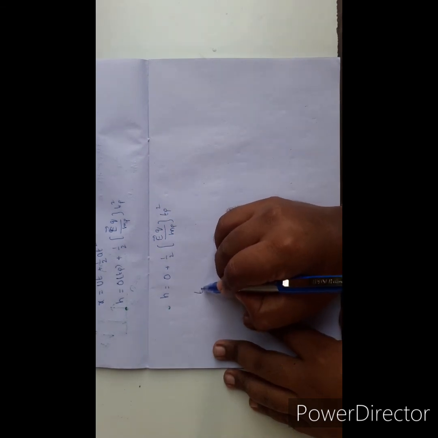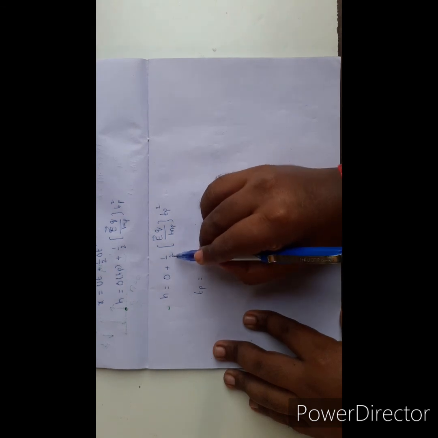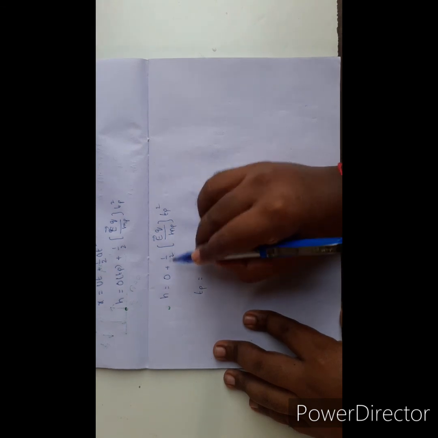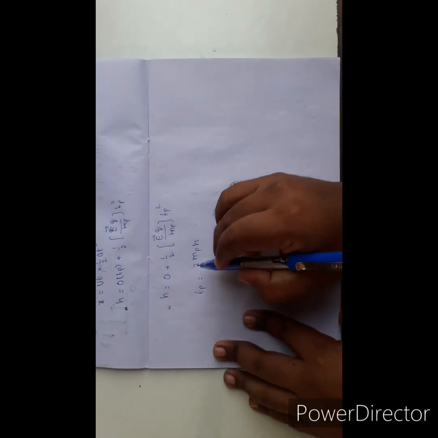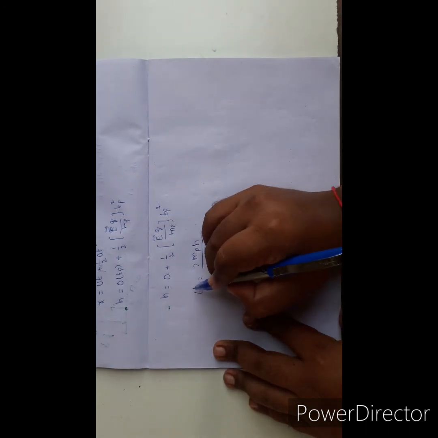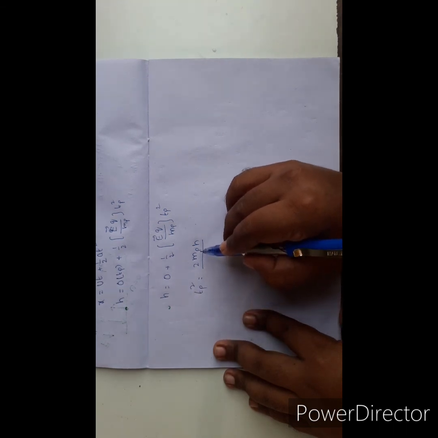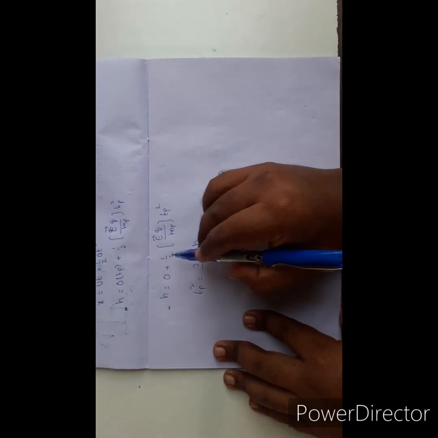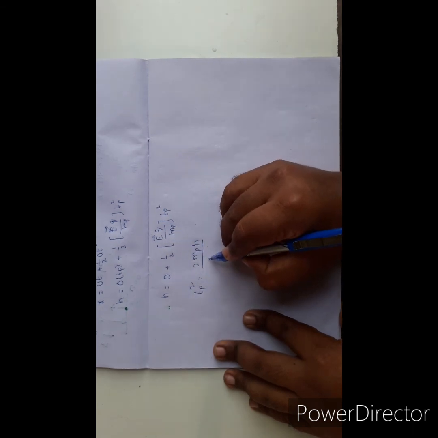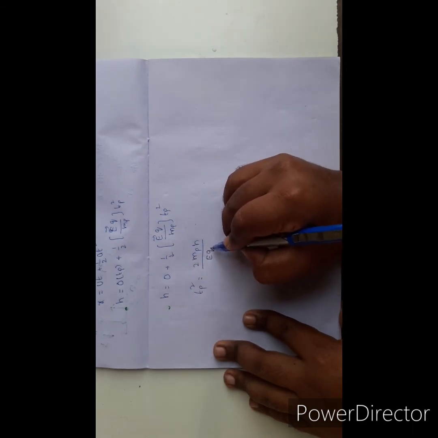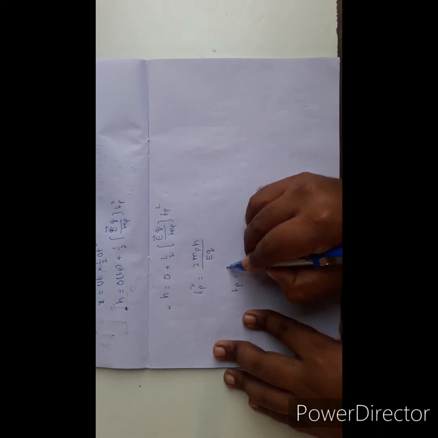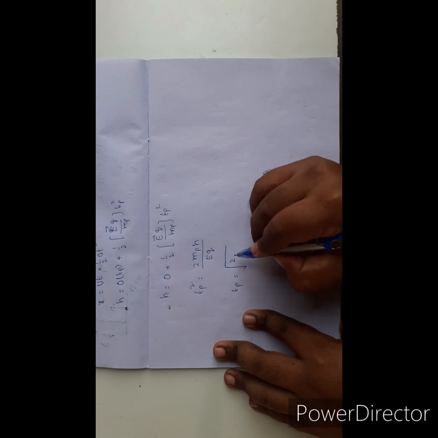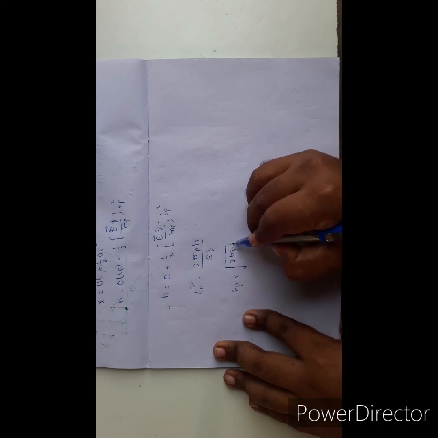I want the Tp value. By cross multiplication, Tp square equal to 2 into mp into h over 1 into e into q. So Tp equal to square root of 2 mp h by eq.